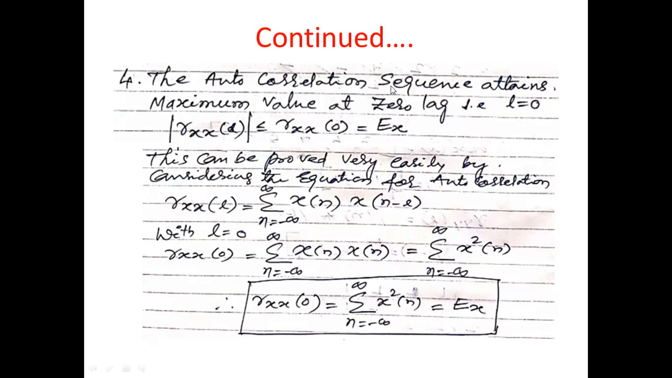So the autocorrelation sequence attains its maximum value at zero lag. When L equals zero, the energy of the signal is maximum. So Rxx of 0 equals the maximum energy of the signal.